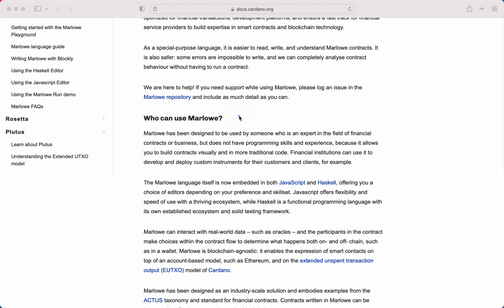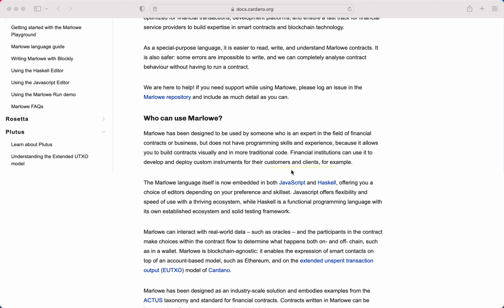Marlowe has been designed to be used by someone who is an expert in the field of financial contracts or business, but does not have programming skills and experience, because it allows you to build contracts visually and in more traditional code. Financial institutions can use it to develop and deploy custom instruments for their customers and clients.